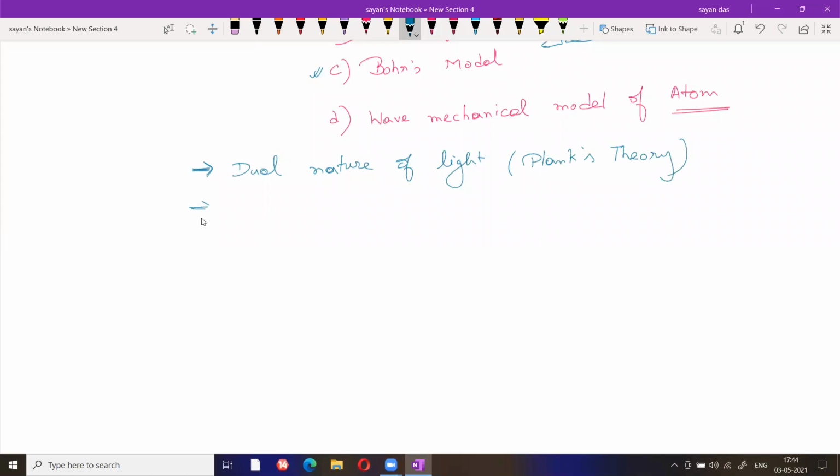Then photoelectric effect. Third one, dual nature of matter, that is basically de Broglie equations.